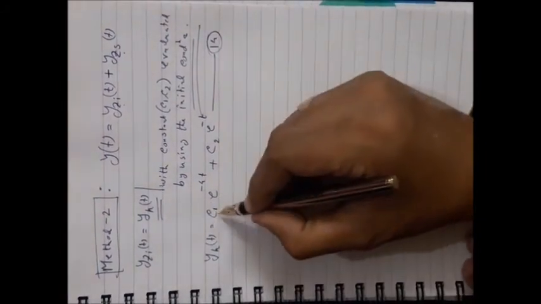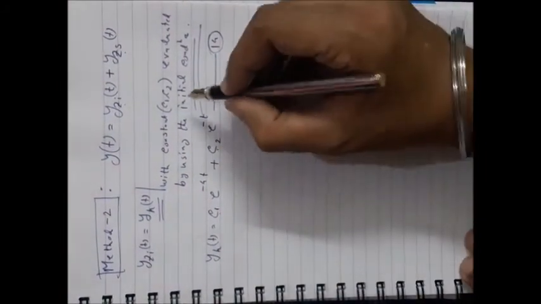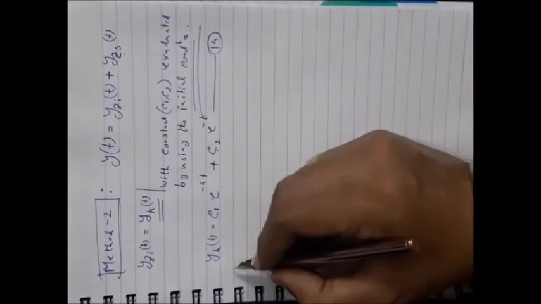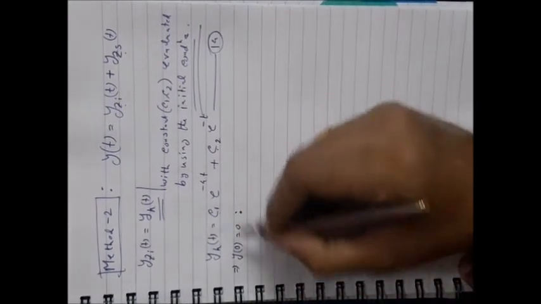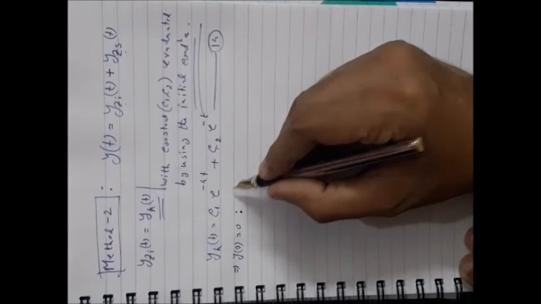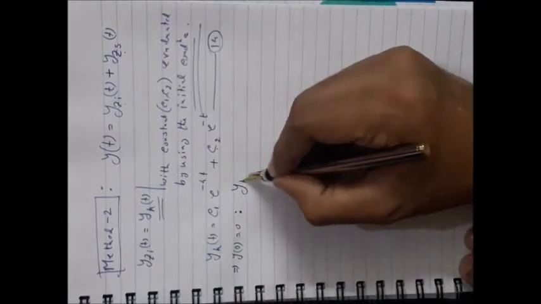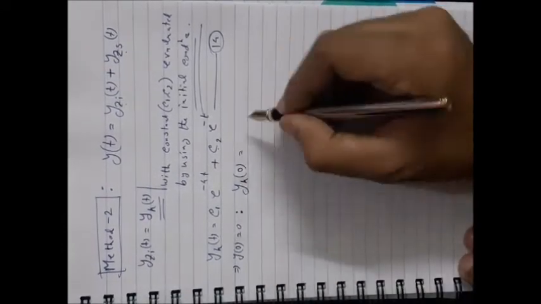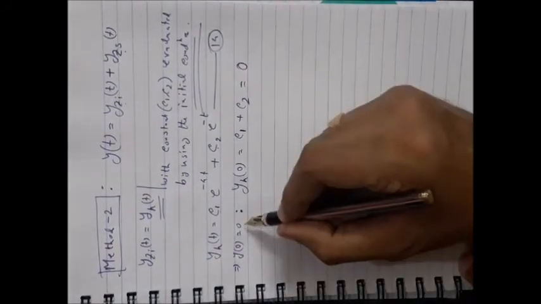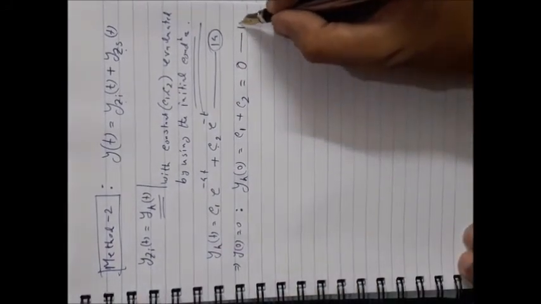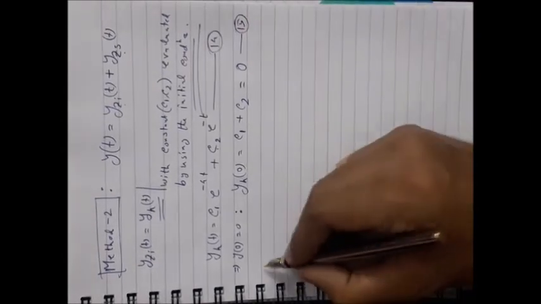Now you have to find out c1 and c2 by means of the initial conditions. The first initial condition was y(0) equal to 0. By using that, just put t equal to 0 here. So yh(0) should be equal to c1 plus c2. That is given as 0 here. So it is equation number 15. It is one equation.